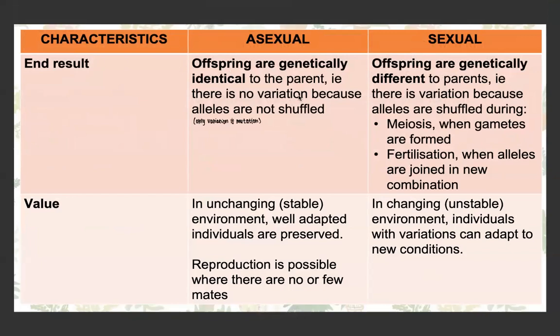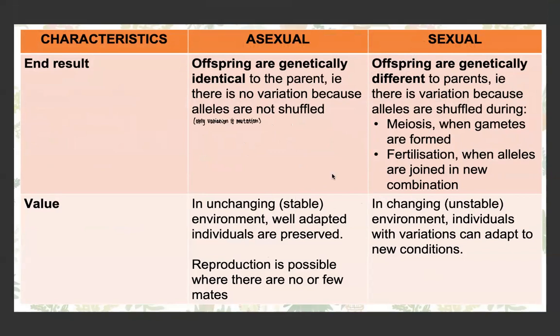For the end product, for asexual reproduction, we know that the offspring are genetically identical. The only variation occurs if there's a mutation. Whereas for sexual reproduction, the offspring are genetically different to each other and to the parents because of variation during meiosis and during fertilization. For asexual and sexual reproduction in plants, there's different value.